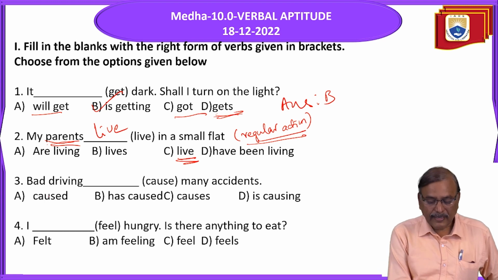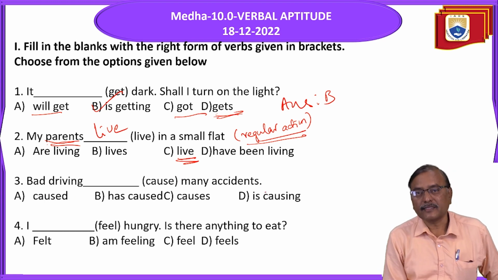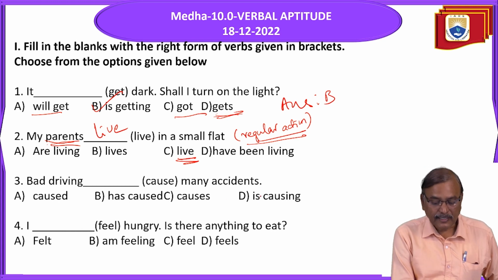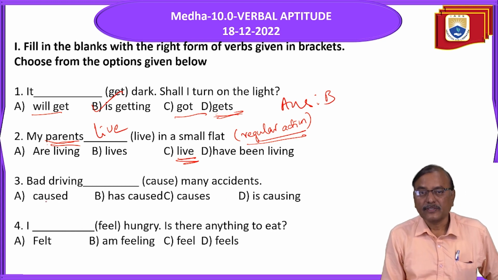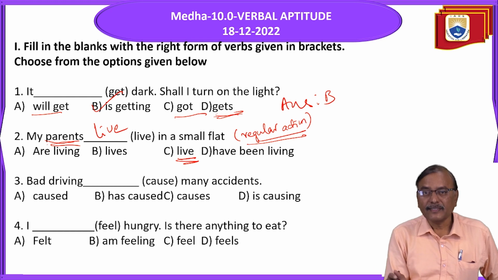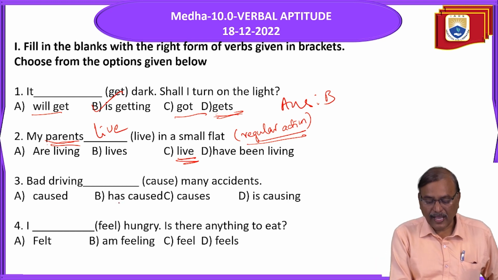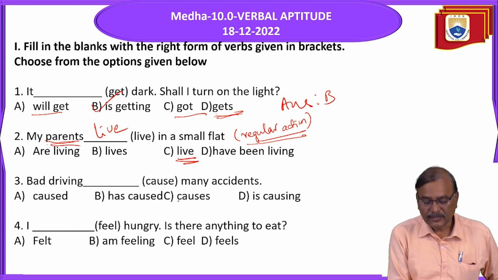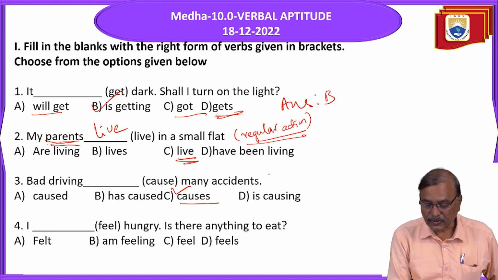Next, bad driving dash cause many accidents. If it is a past action, caused. If it is completed and its effect is now, has caused. If it is a regular action, a truth, then this one. So it is a truth only.